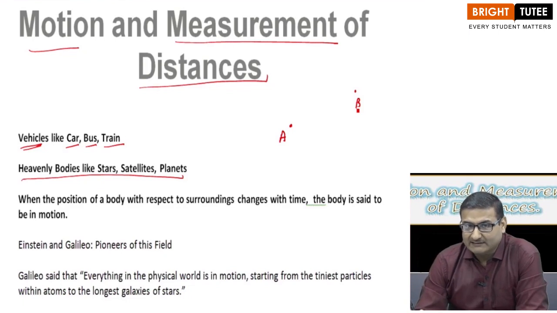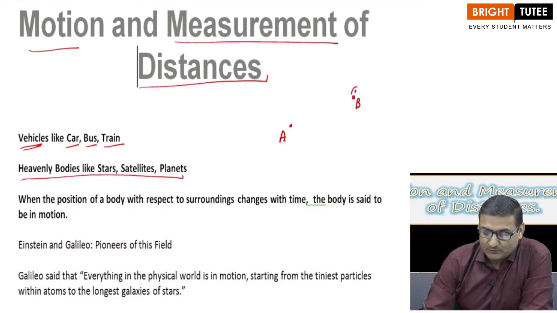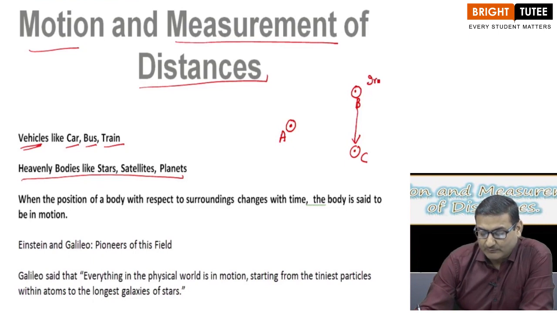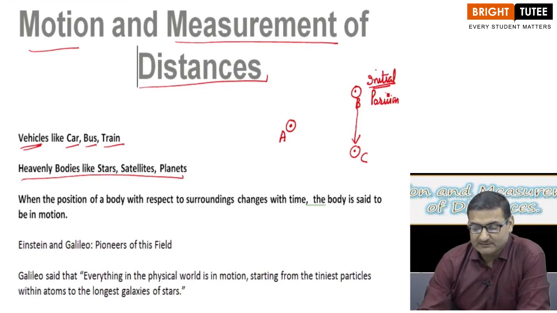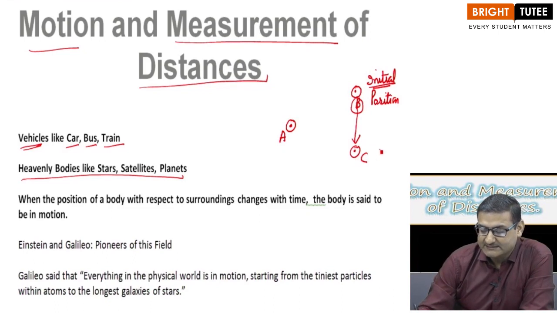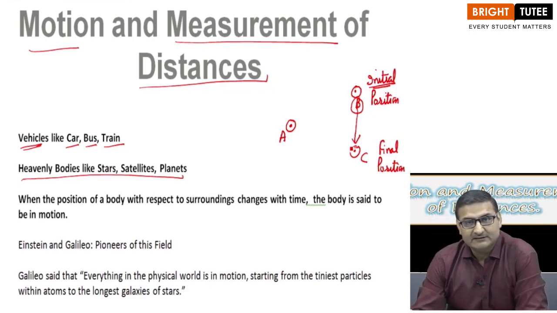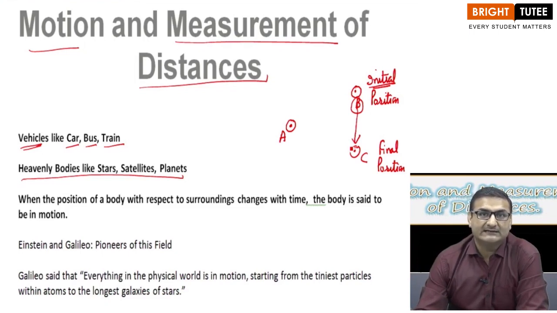After a minute or so, when I try to see this person, I see that now this person is no longer at that position B, but now he has moved from there and he has come to this particular position C. So, now from where I am looking at this person, the initial position of the person was this point B, but after some time, now we see that the person is at point C. So, we will say that the final position of the person is point C. So, the position of the person has changed, and if the position of a person changes, then we say that the person is moving, he or she is in motion.